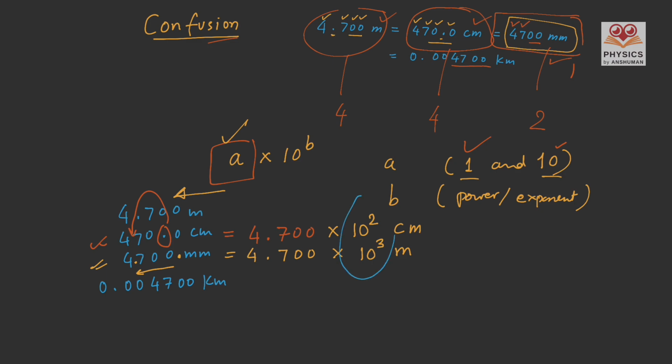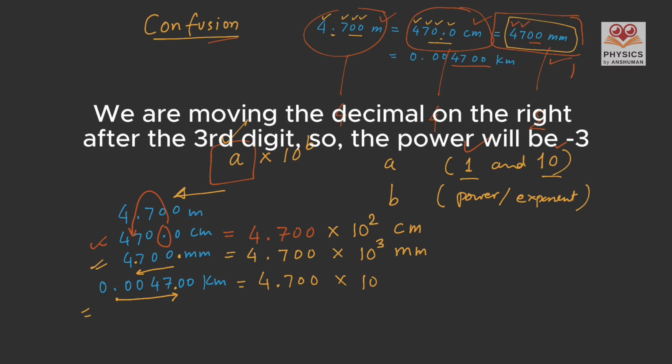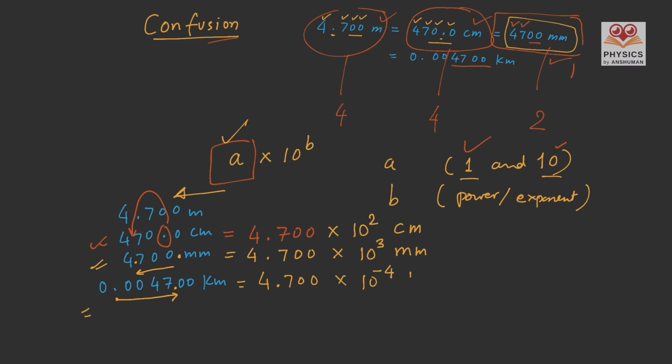Using these powers of 10 is crucial. By doing this, we are not changing the result, right? Let us see the last one. In the last one, again, we have to choose A, that should be between 1 and 10. So it is again 4.700 and then 10 to the power B. But here we are moving the decimal to the right-hand side. So the decimal from here goes to somewhere here, that is the right-hand side after the 4th digit. So the power will be -4 and the same unit.